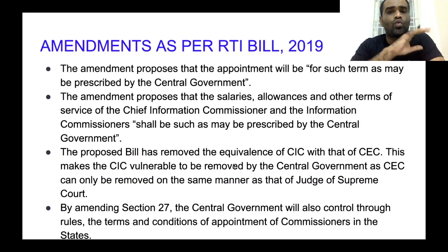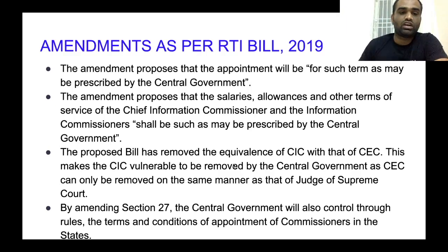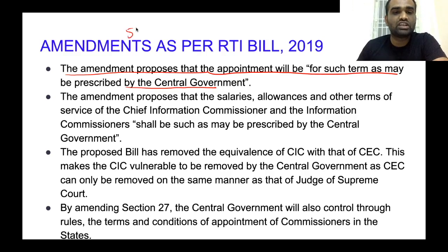Now moving on, what are all the amendments that the current act has been passed with respect to these three sections? Now the first thing is the amendment proposes that the appointment will be for such term as may be prescribed by the central government. Now in the original text, the term was given as 5 years.